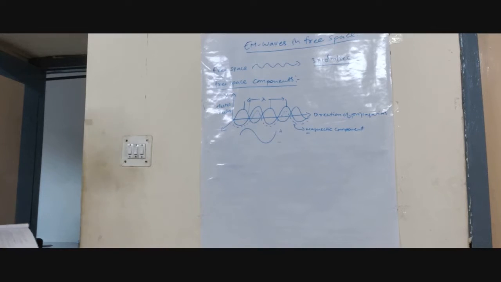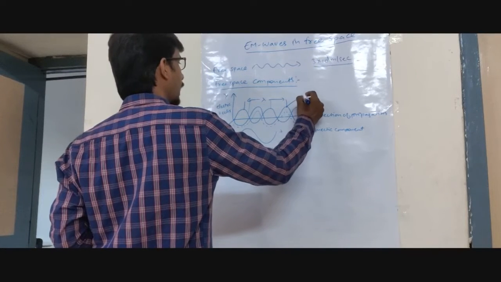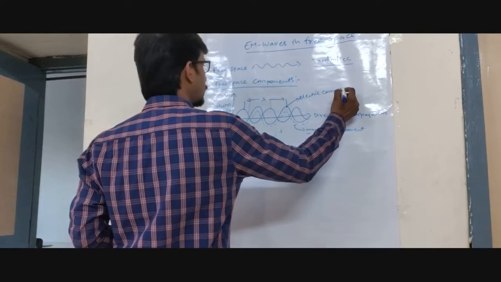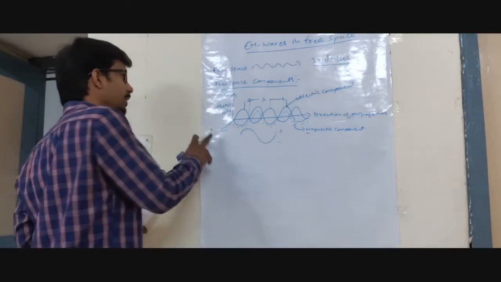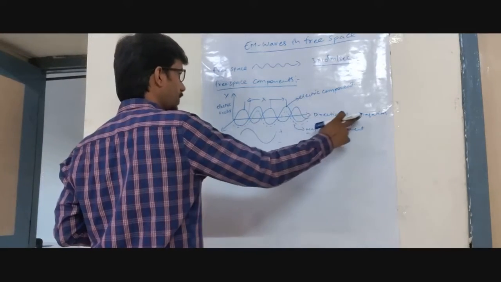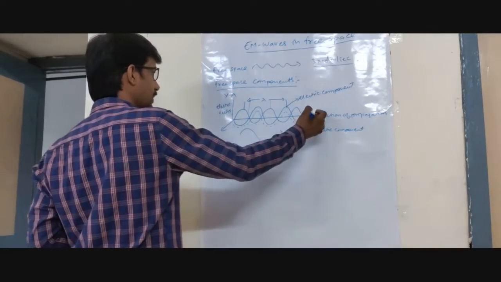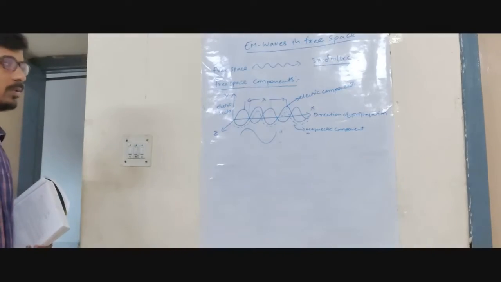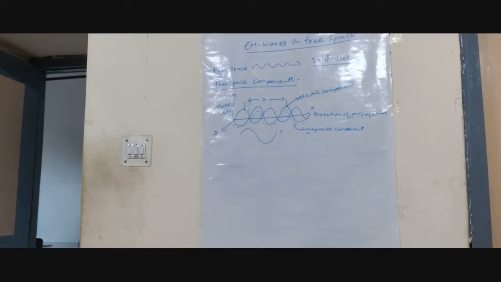And here we are having the wavelength lambda, and here is called the electric component. Electric vector, electric component, direction of propagation, magnetic component, and here we have the x-axis, and here we have the z. Understood? Like that we can judge how the waves are going to move from one direction to the other. In this, we are having wavelengths of different values.